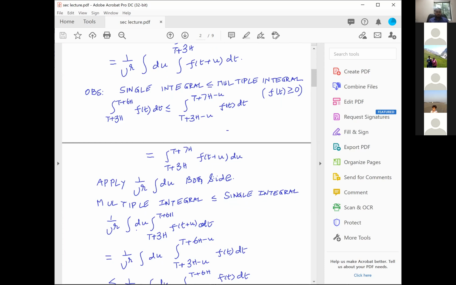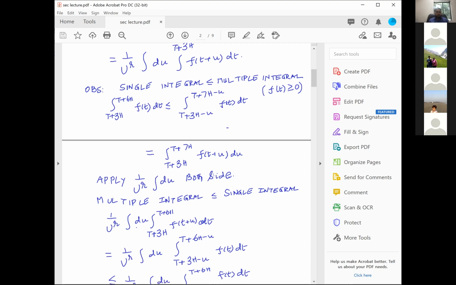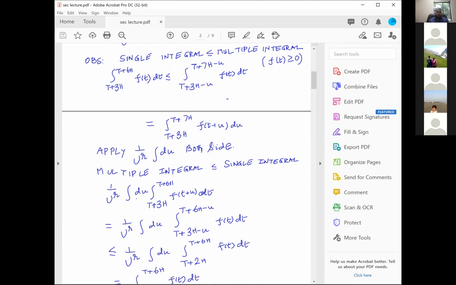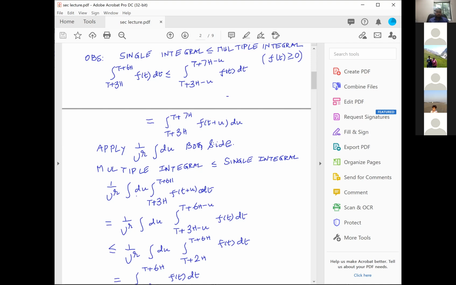If I take a multiple integral, 1 over u power r, integral du, integral t plus 3h to t plus 6h, f of t plus u, and this is equal to, I make a change of variable, 1 over u power r, integral du, integral t plus 3h minus u to t plus 6h minus u of f of t dt, and which is less than or equal to 1 over u power r, integral du, and t plus 2h to t plus 6h, because again, as I was telling, u was less than or equal to h, and once u is less than or equal to h, t plus 3h minus u to t plus 6h minus u, that interval would be contained in the interval t plus 2h to t plus 6h, and f of t is non-negative, and therefore that is allowed.